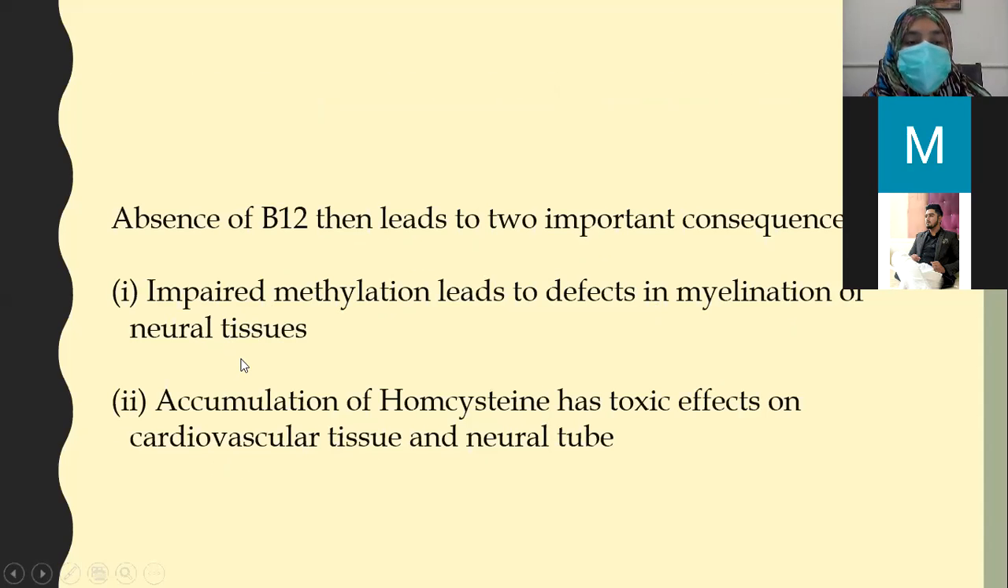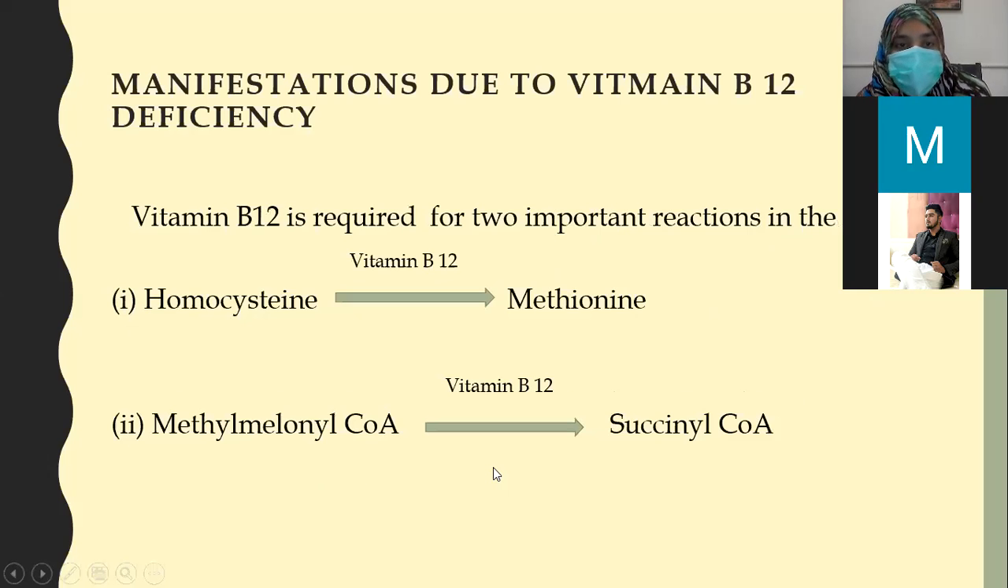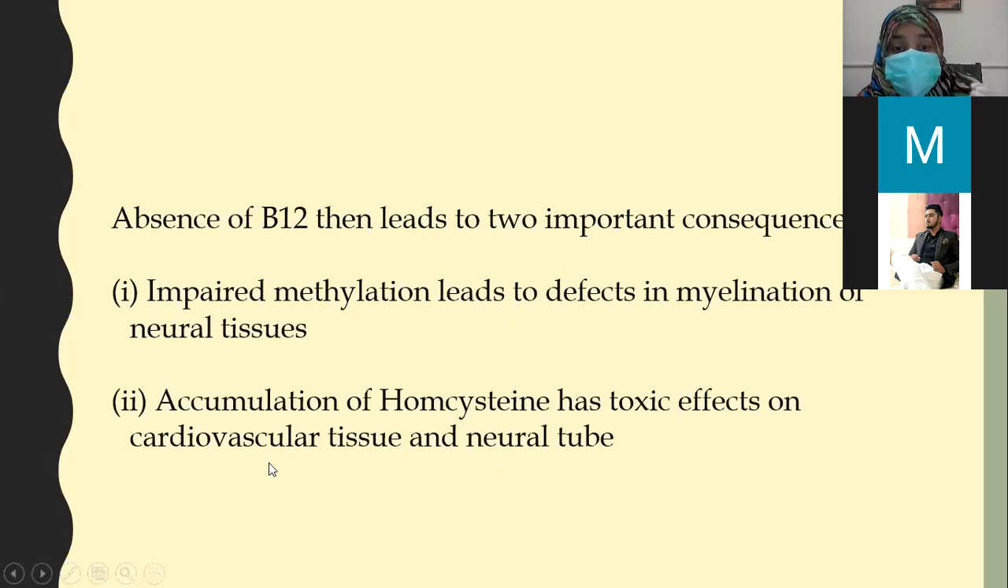And number two, consequences, accumulation of homocysteine has toxic effects on cardiovascular tissue and neural tube. But this homocysteine needs to be converted to methionine. If there is no vitamin B12, this homocysteine cannot convert to methionine. So there is accumulation of homocysteine, and accumulation of homocysteine has toxic effects on cardiovascular tissue and neural tube defects occur.